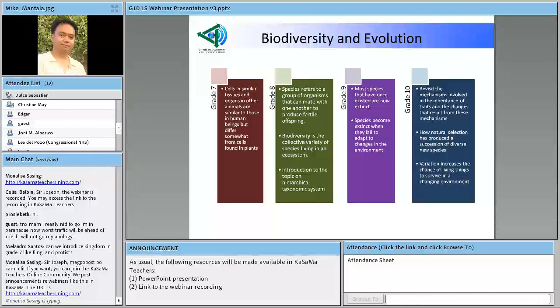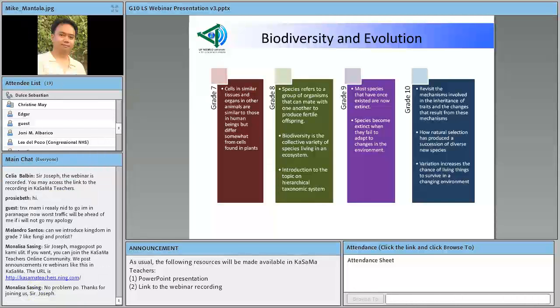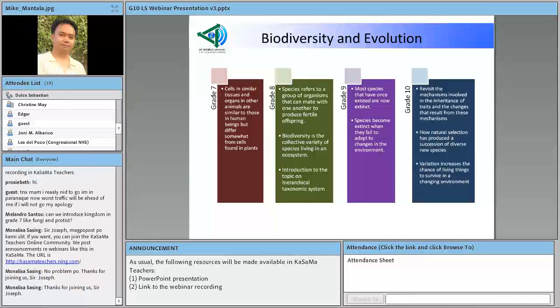Okay, and in grade 10, they're now going to revisit the mechanisms involved in the traits that are inherited and the changes that result from these mechanisms. And also because they have studied extinction in grade 9, they will soon discover and learn about the concept of natural selection, that species which were able to adapt to the changes in the environment can survive.